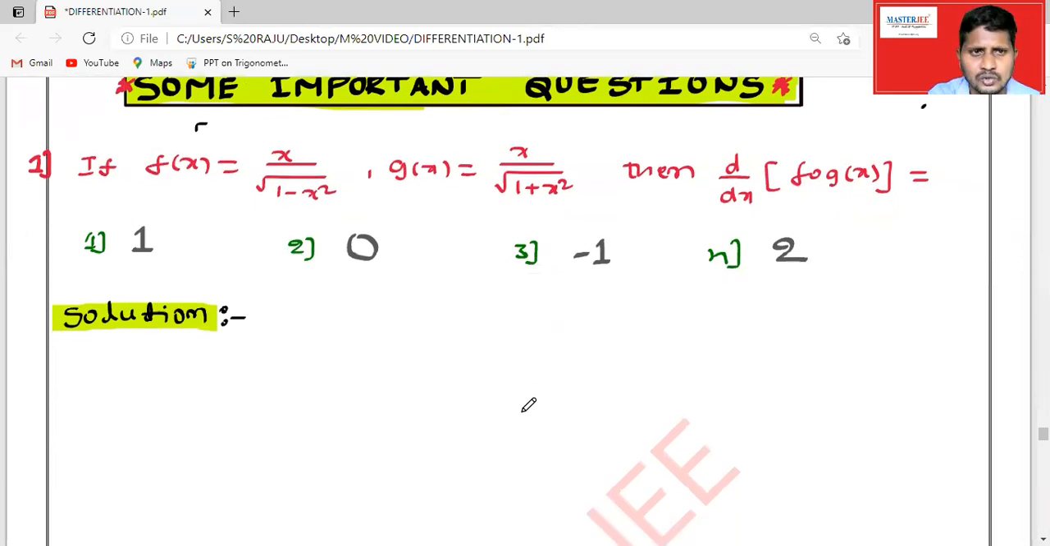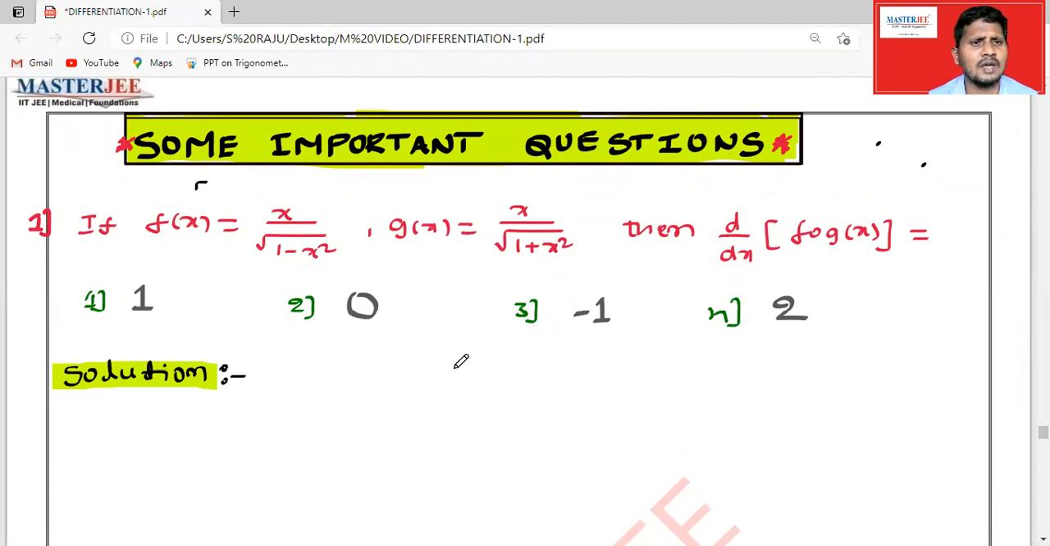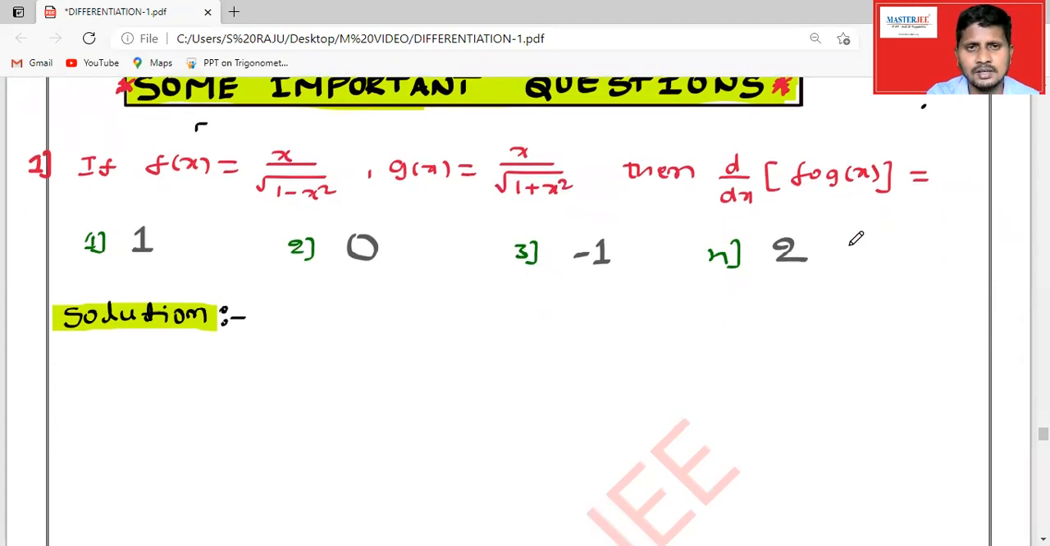Okay, let's see some important questions which belong to methods of differentiation. The first question: f of x is equal to x by root over 1 minus x square, g of x is x by root over 1 plus x square. I want to find the derivative of the composite function that we discussed. How can you differentiate this?